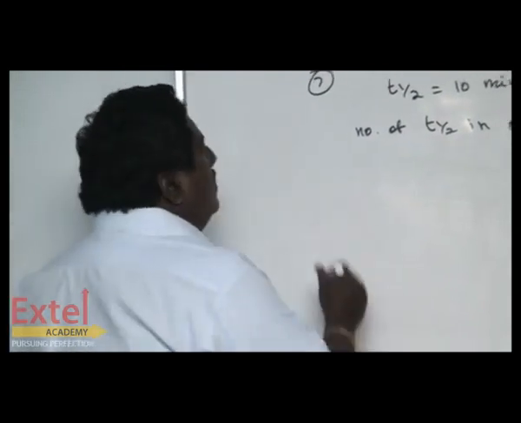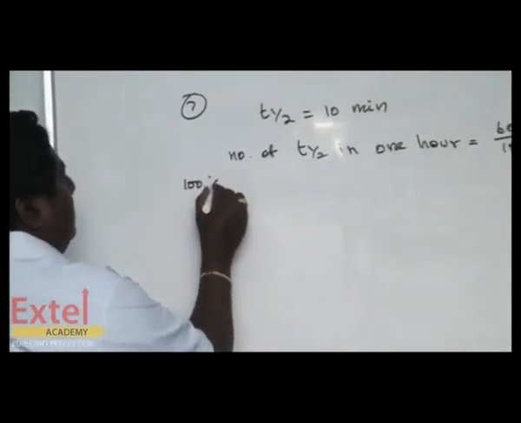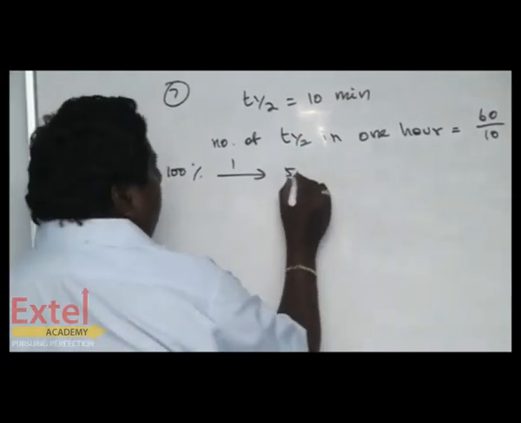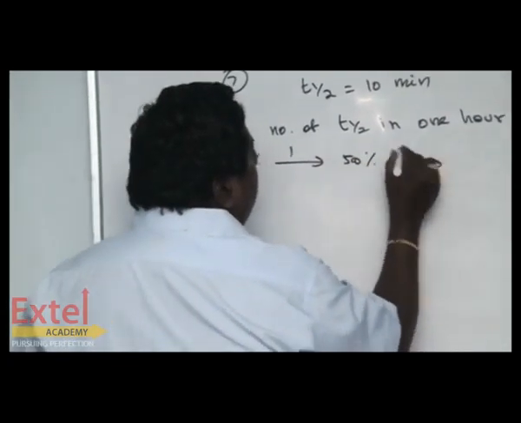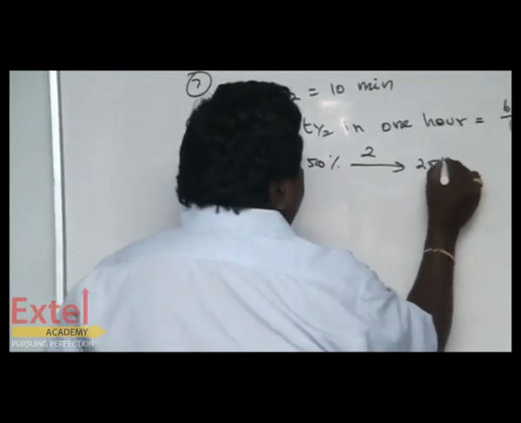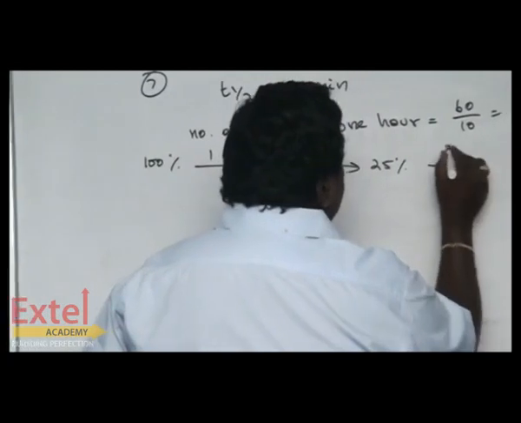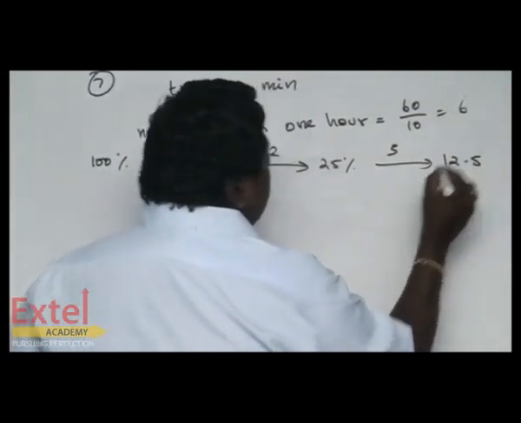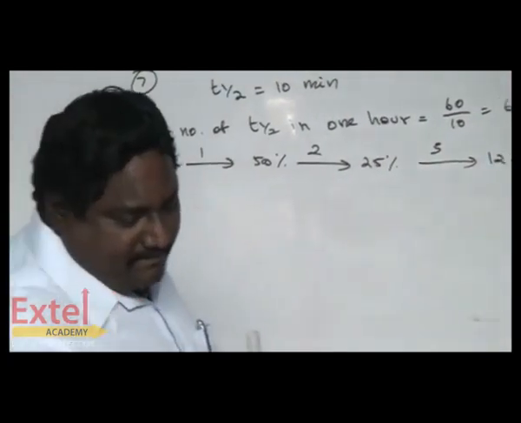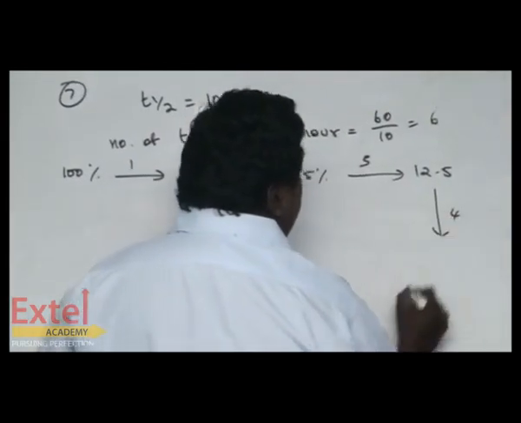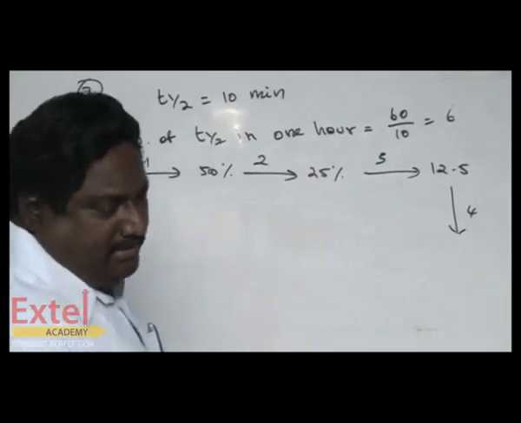Now look here. Suppose initially 100%. In first half-life it became 50. In second half-life it became half of this, 25%. In third half-life 12.5. In fourth half-life 12.5 by 2.